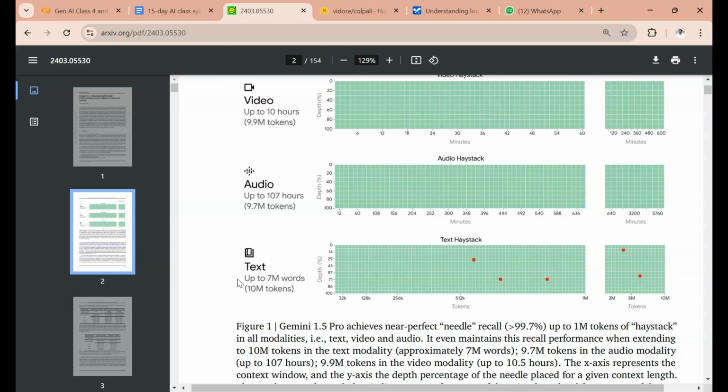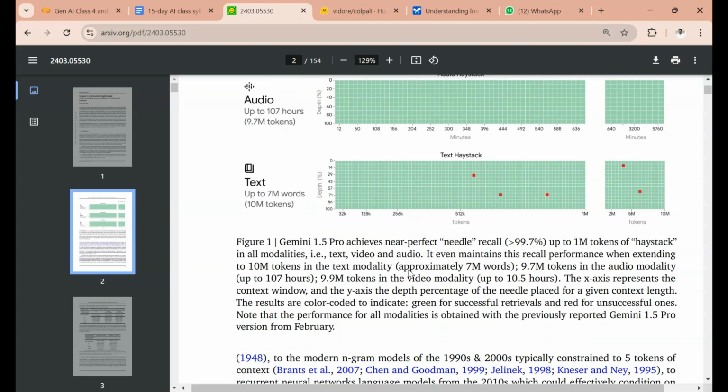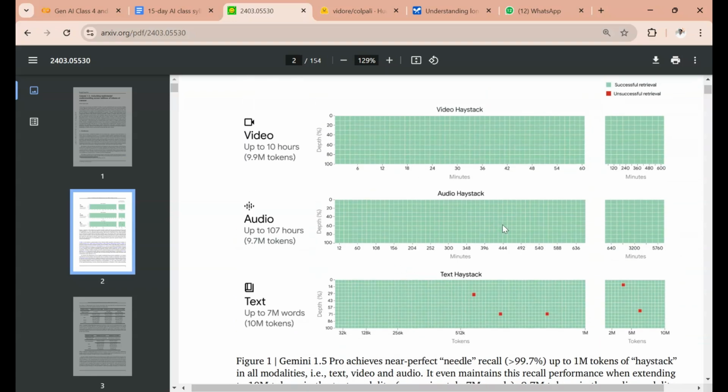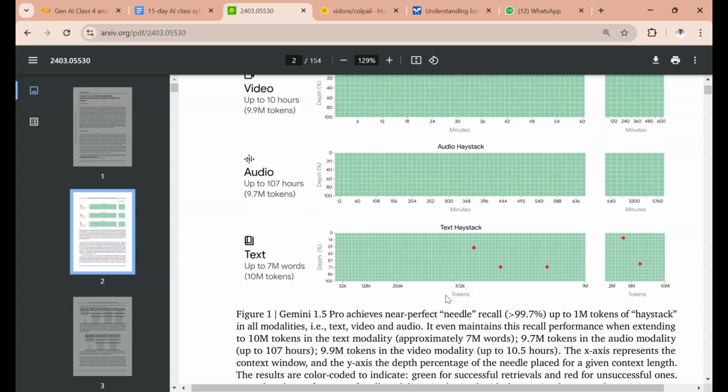You might have multiple PDFs, multiple Word documents, multiple tables, multiple Excel sheets, right? For those kinds of text processing, you can use the Google Gemini model. The green color represents a successful retrieval, and if it is a red color, then that represents an unsuccessful retrieval, meaning these particular blocks are not able to be retrieved. So this is all just testing data out of this paper.